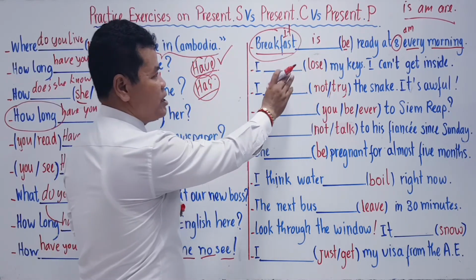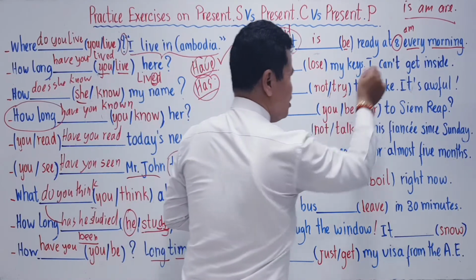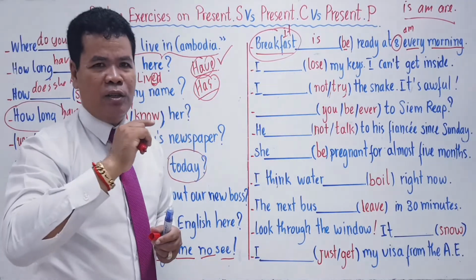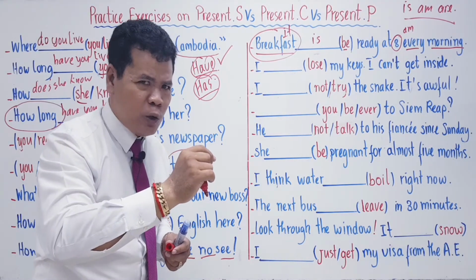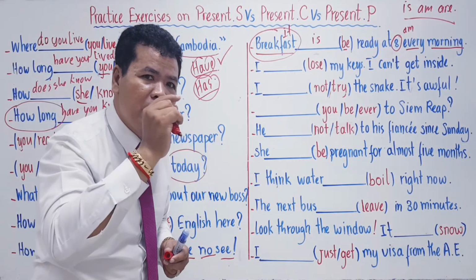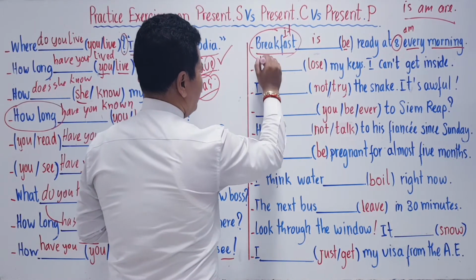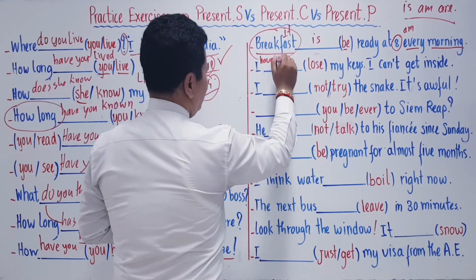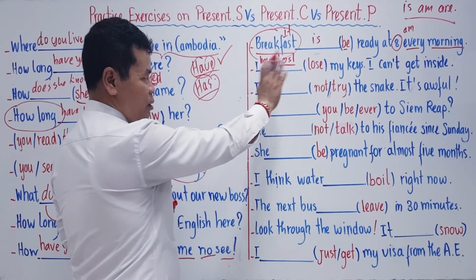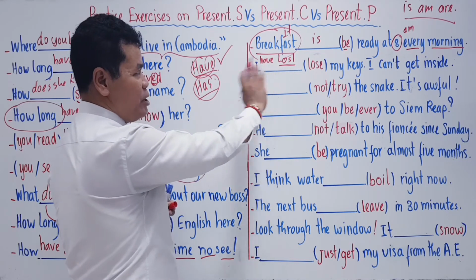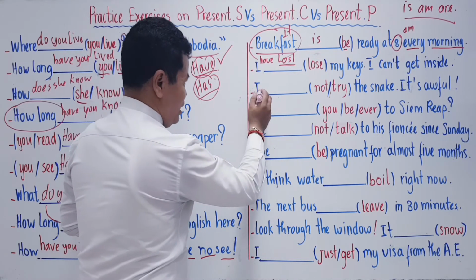Things that you lost the key is not now, lost in the past. Okay? And the result now, you cannot get inside your house. You cannot get inside the car. For example, like that, you know? So what are we going to do? Present perfect simple. So what do we have? I have lost, past participle. Be careful, okay, with the form of each tense. Present simple, present continuous, or present perfect simple, right? Let's go to another one.